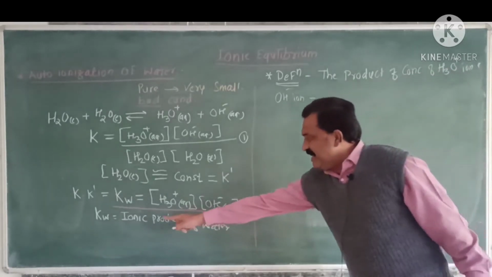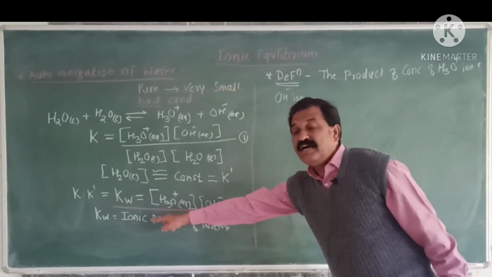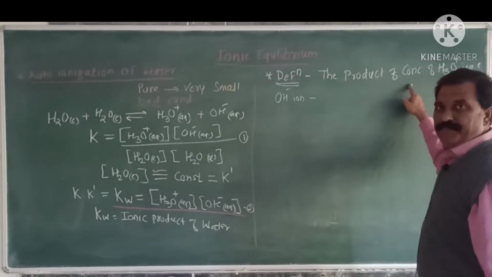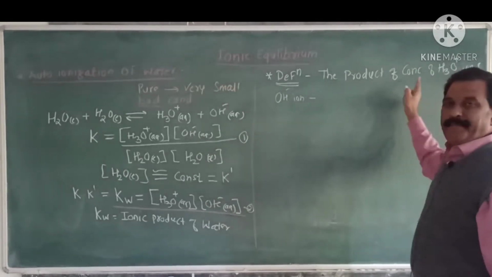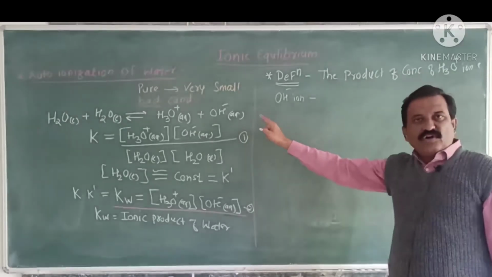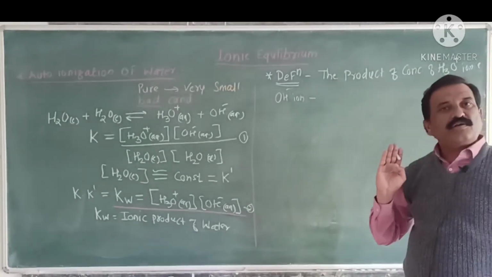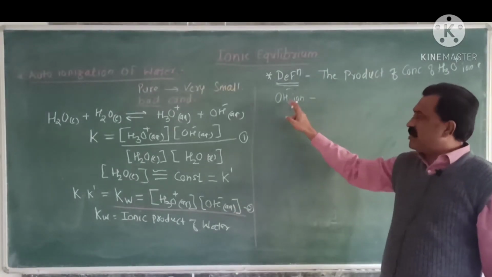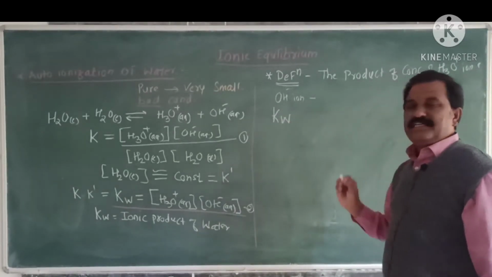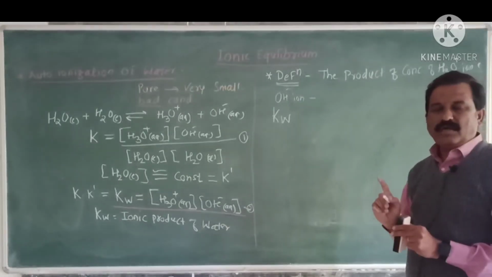As the name itself suggests, it is the product of ions, that is, the product of the concentrations of hydronium and hydroxyl ions in the ionization of water. This ionic product of water is represented as K suffix W. Kw is nothing but the ionic product of water.